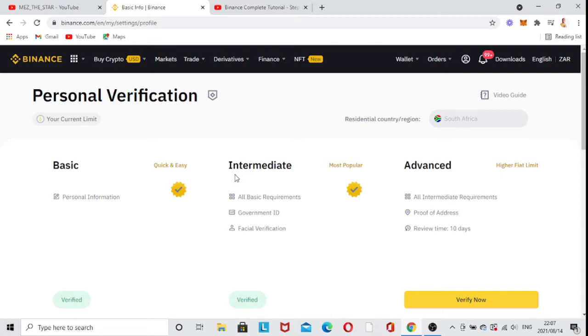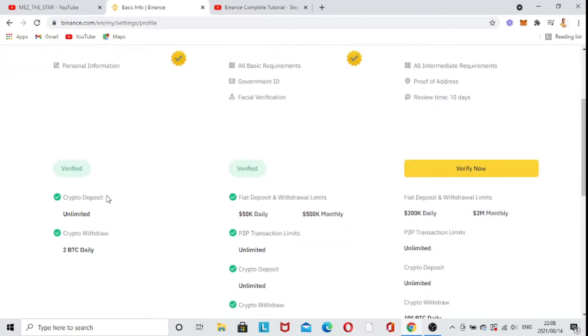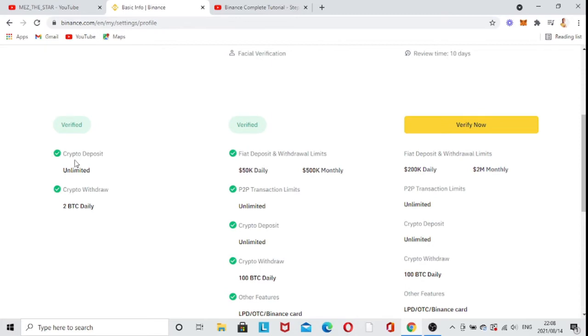So when you start getting to your account, you will have to come here, you do your personal information. It's just a few things. So what you're going to do, crypto deposit. This is going to tell you how much you will be able to do once you get yourself verified.